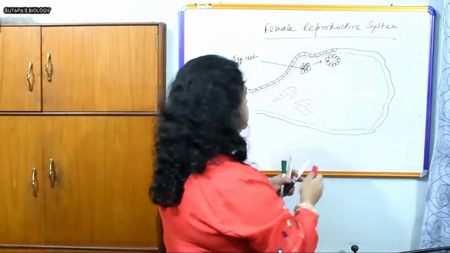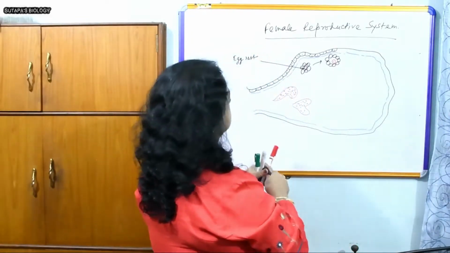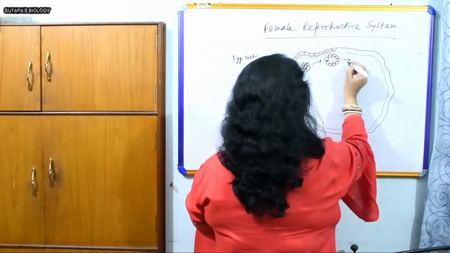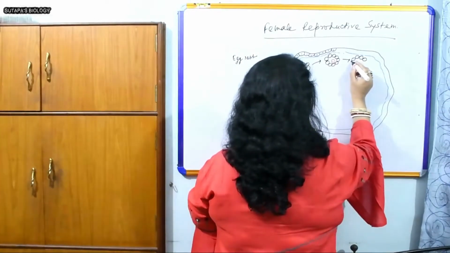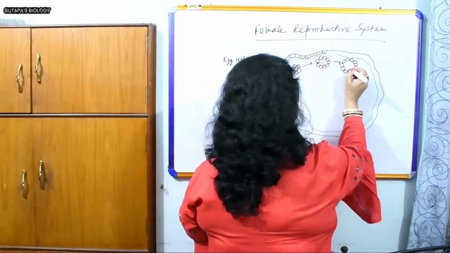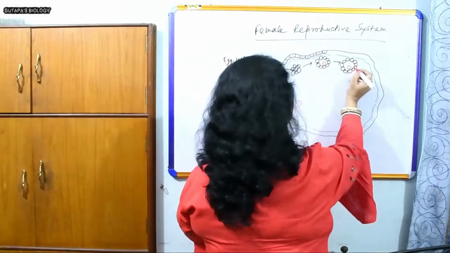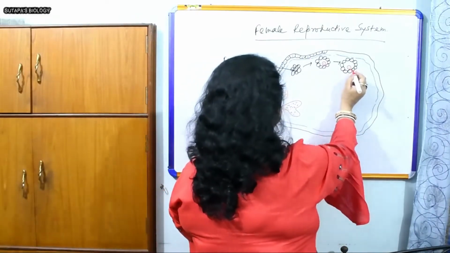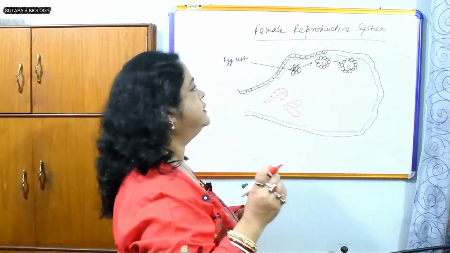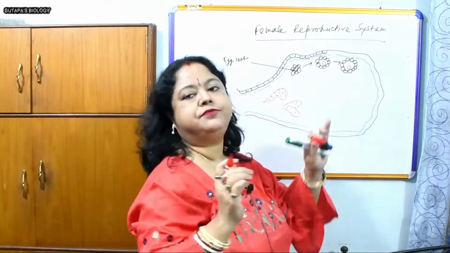Now the next one is the secondary follicle. It gradually enlarges in size, and from this secondary follicle the primary oocyte is formed.